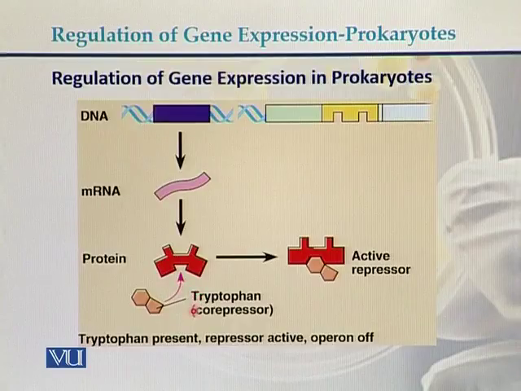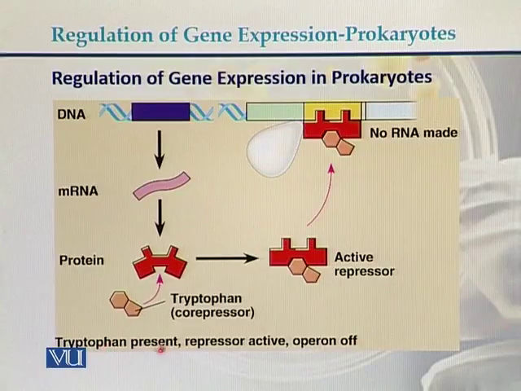If there is tryptophan as a co-repressor, due to this tryptophan co-repressor, the repressor becomes active. When it becomes an active repressor, it binds to the operator region and the operon becomes off. Another example: tryptophan present, repressor is active and the operon is off. If it is active, then there is no production or synthesis of the RNA molecule.